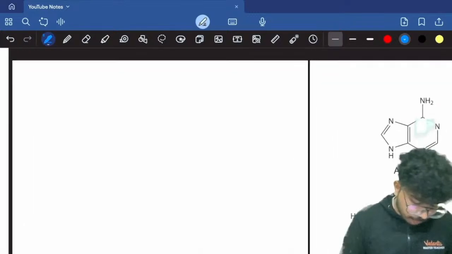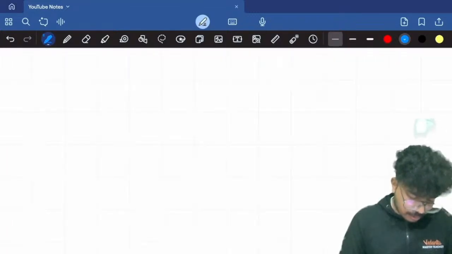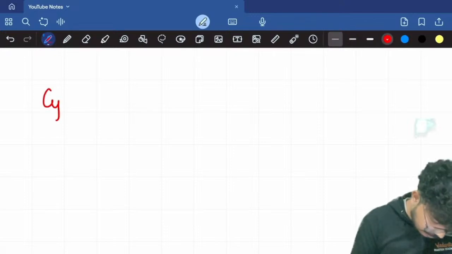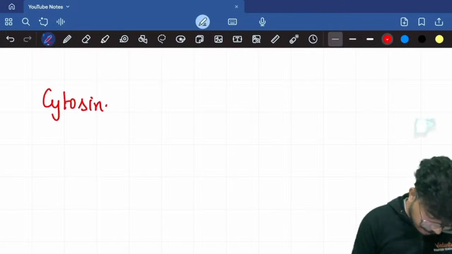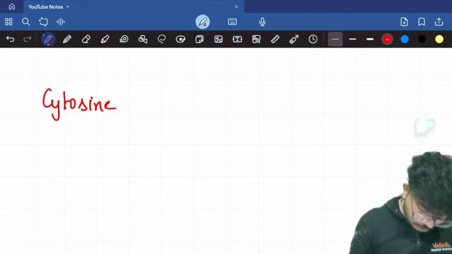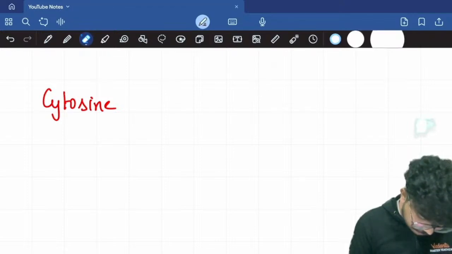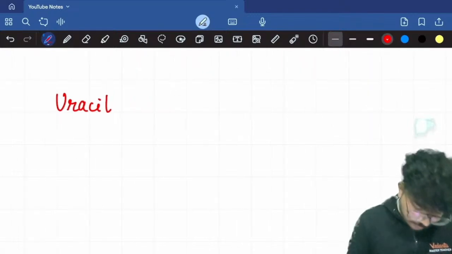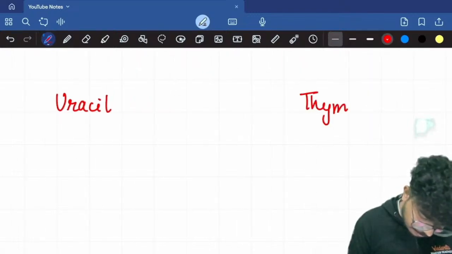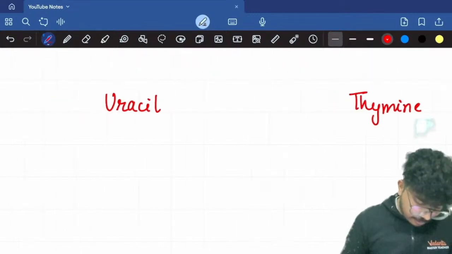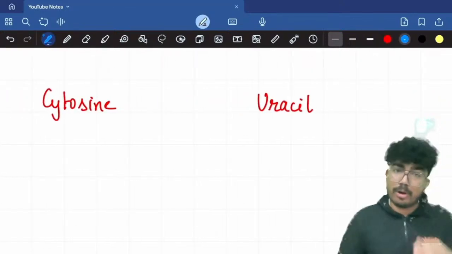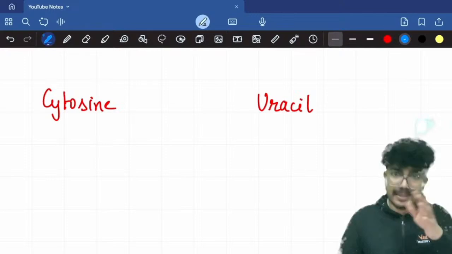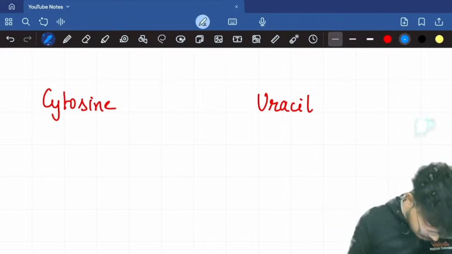Now let's move on with the structure of cytosine. Then I will teach you about the structure of uracil, and then the structure of thymine. Let me draw the structure for pyrimidine first, and I'll not put the double bonds. I'll keep the double bonds for later.